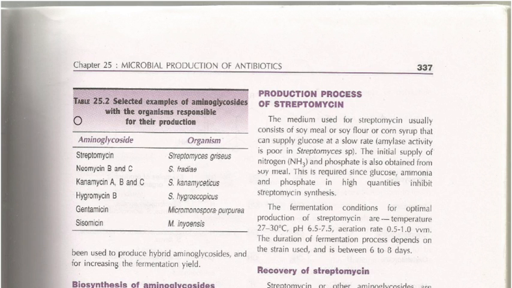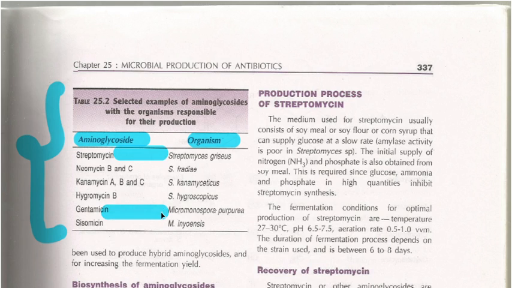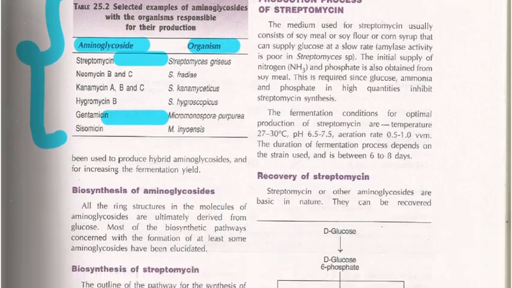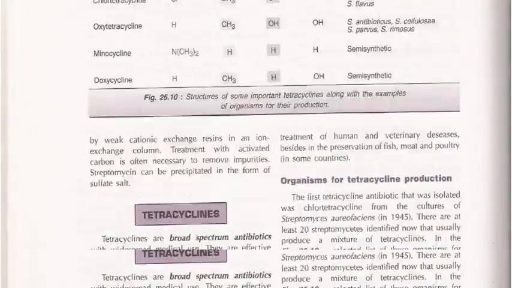So here you can see aminoglycosides and the organisms which produce them. So try to study this table, because they may ask the following question in match the following, like streptomycin is produced from Streptomyces griseus, and gentamicin is produced from Micromonospora purpurea. If you refer to previous year GATE question papers, many questions have been asked in the form of match the following from this particular thing only.